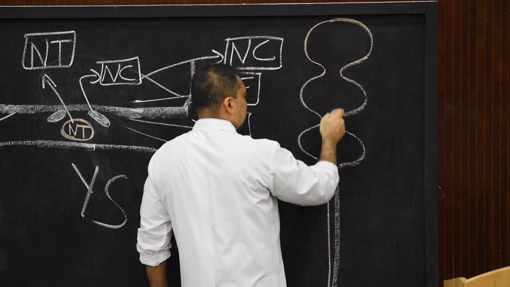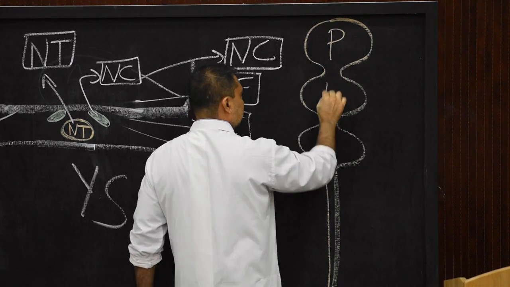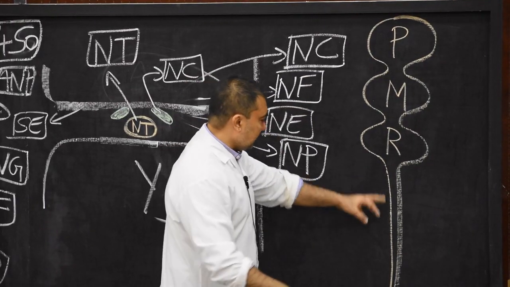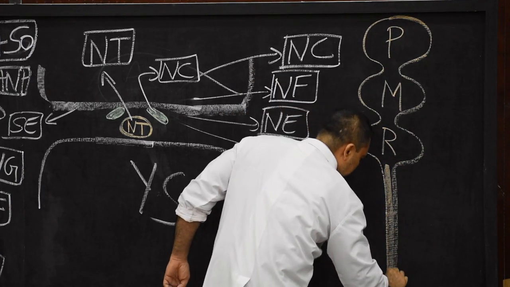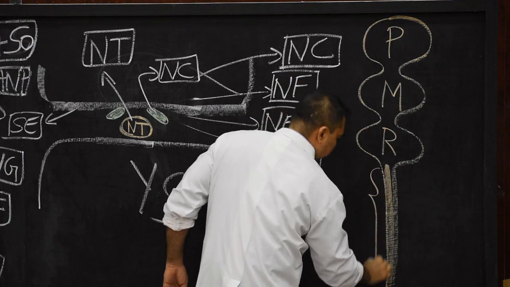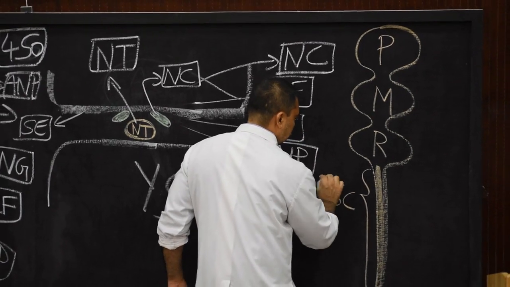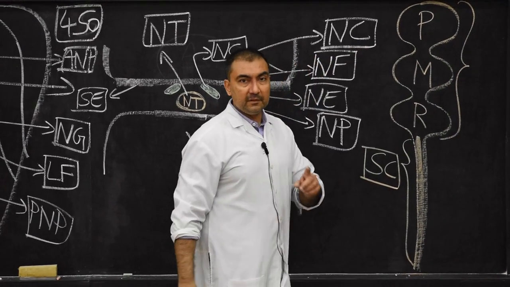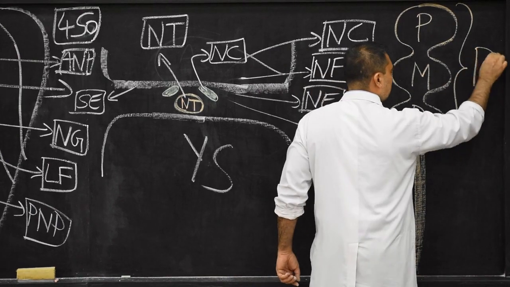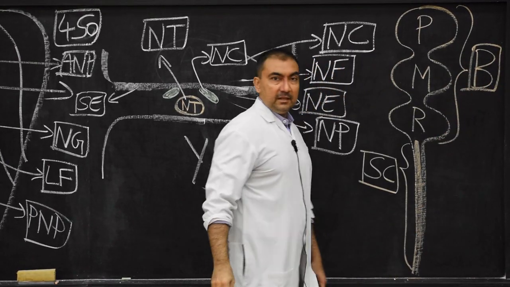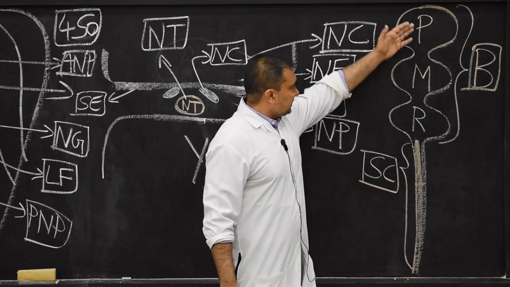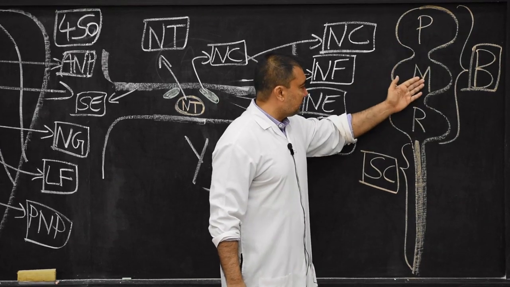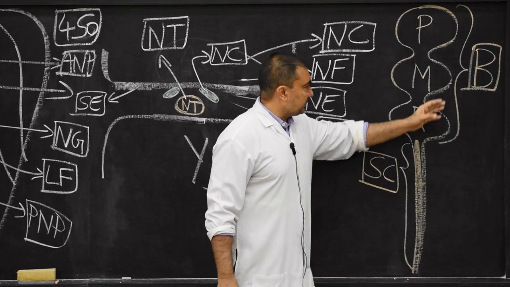So these 3 vesicles will form prosencephalon, mesencephalon and rhombencephalon, from which the entire brain will develop. In the caudal part, the entire neural tube will develop into the spinal cord. What about the cranial portion? These 3 dilatations, these 3 vesicles which have developed from the neural tube, will develop into the entire brain. So now, in the last stage, the entire neural tube will be represented in this way: cranial portion, 3 vesicles, prosencephalon, mesencephalon, rhombencephalon. These 3 vesicles will develop into the brain.